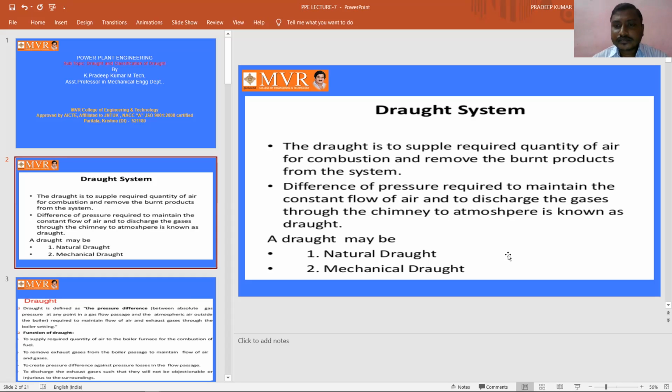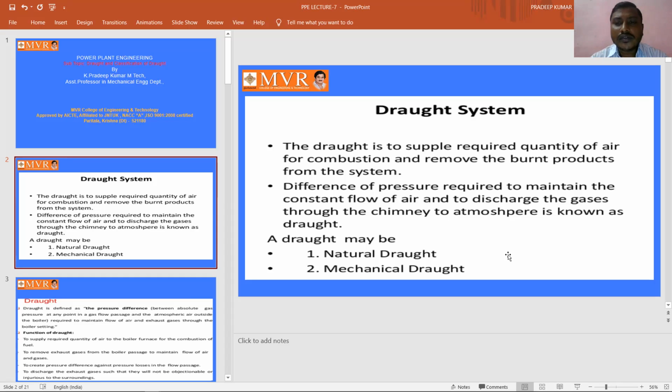We need to supply a required quantity of air for the combustion process. Without air, we cannot do combustion. For that combustion, we require more air. And after combustion, we are going to get some products.